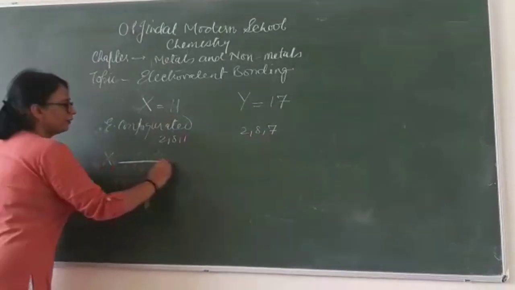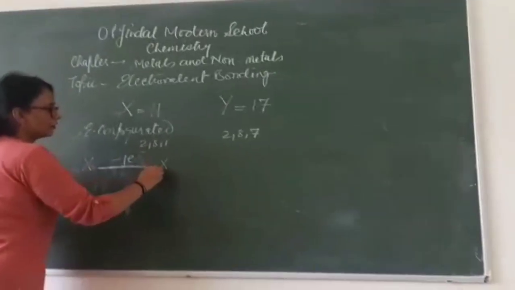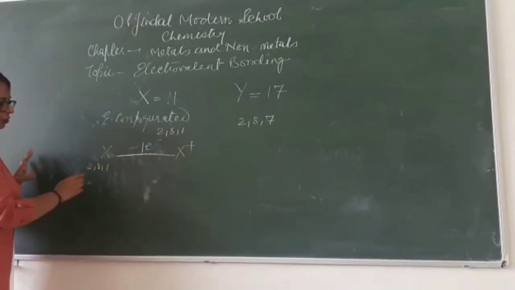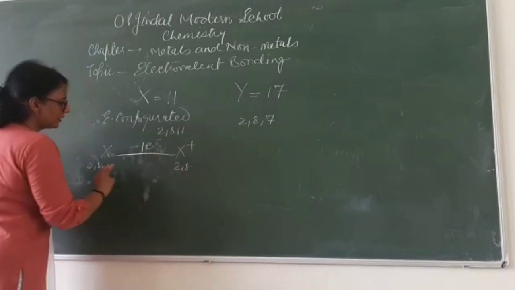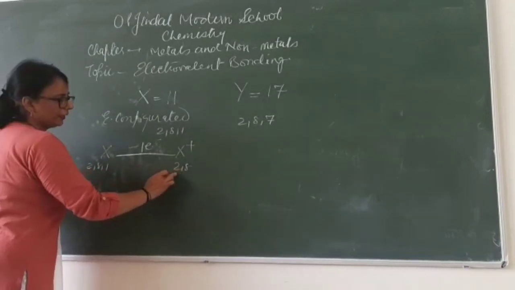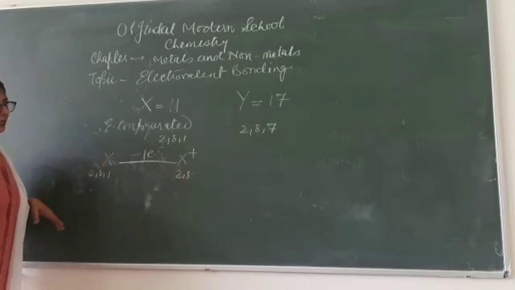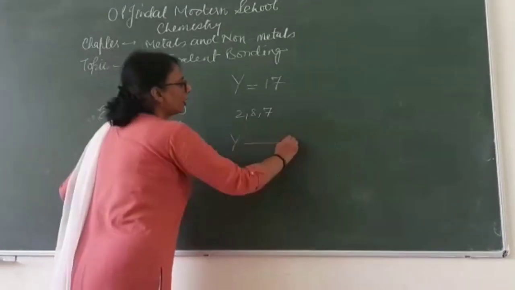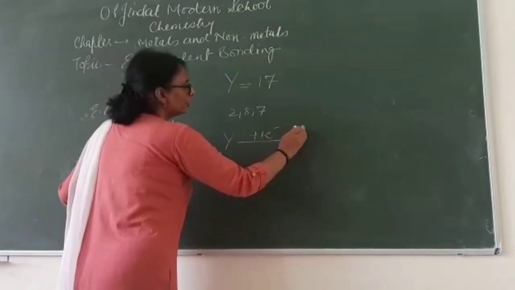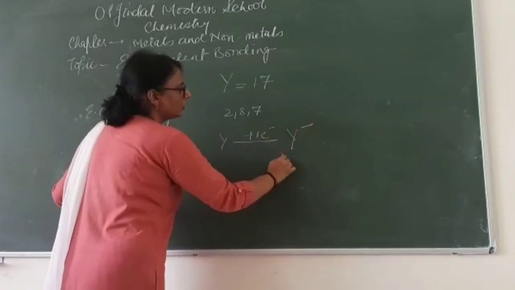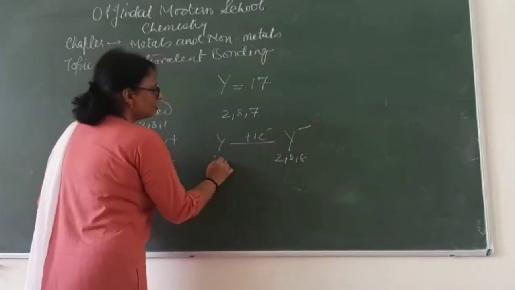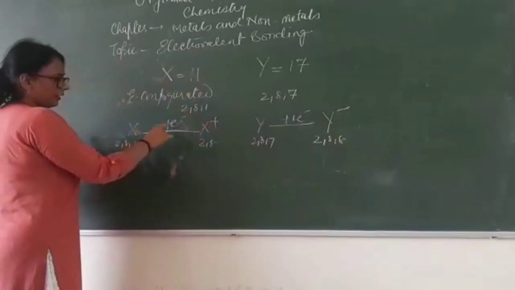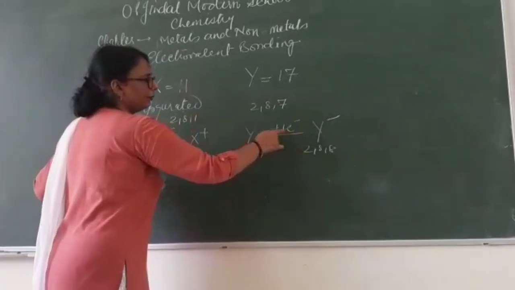So X will very easily lose its 1 electron after getting a bit of energy, and it will get 1 positive charge. This gaining and losing is happening due to their stability. Once the electron is given out, the octet is complete in X, so we say that this atom has turned very stable after getting the positive charge. Y is going to gain 1 electron, so Y gains a negative charge. It is 2, 8, 7, and becomes 2, 8, 8, so the octet has been completed and it is stable. So 1 electron is lost by X and 1 electron is gained by Y.